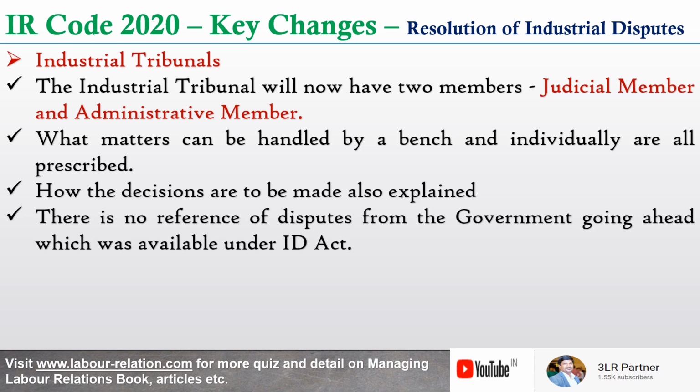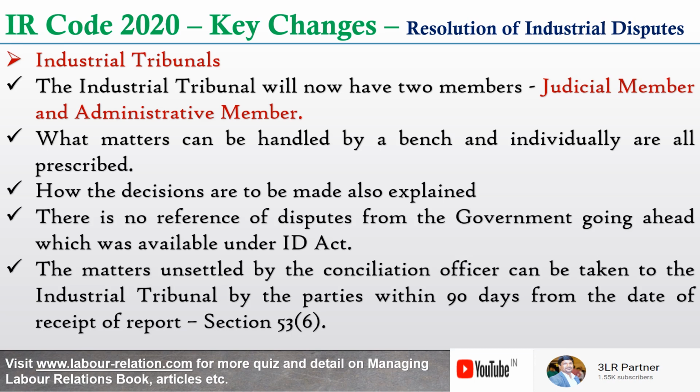There is no reference of disputes by the government going ahead, which was available under the ID Act. The appropriate government had the possibility to refer the dispute to the labor court or industrial tribunal when it received the report from the conciliation officer or when it thought so. Now this is not available. The matters unsettled by the conciliation officer can be taken to the industrial tribunal by the parties within 90 days from the date of receipt of report. You can look into section 53. You can find this provision.